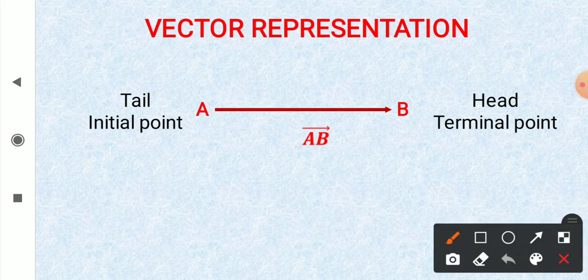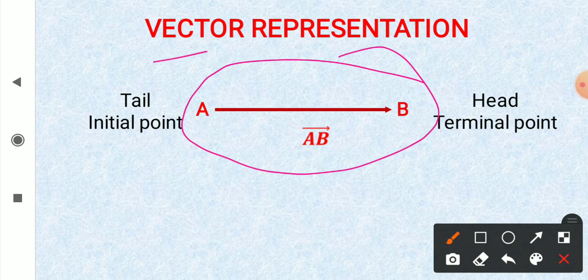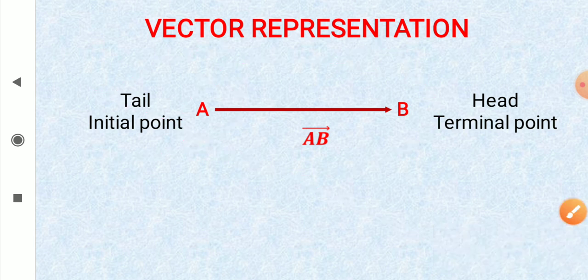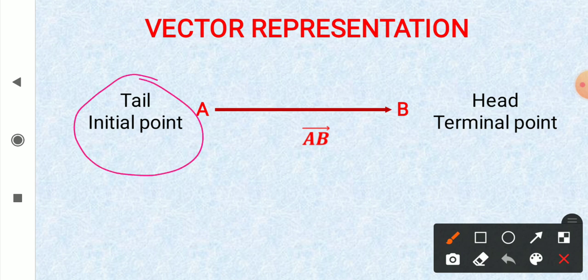Since vectors have direction, we use an arrow to represent a vector. The starting point of the vector is called the tail or initial point, and the final point of the arrow is called the head or terminal point.